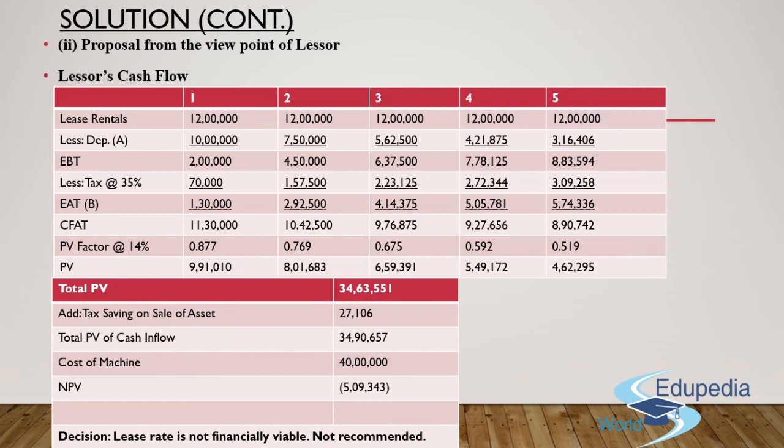So what is the total present value of the cash inflow that you'll get? It is 34 lakh 90,000 rupees. And what was the cost of the machine? It was 40 lakh rupees. So should I go ahead with this particular proposal? Absolutely not, guys. I have to pay 40 lakh rupees, and in return, in consideration, I'll receive only 35 lakh rupees. No point. Absolutely no point. The lease rental option is financially not viable for the lessor, so it is not recommended. So this is what is done in this particular question.